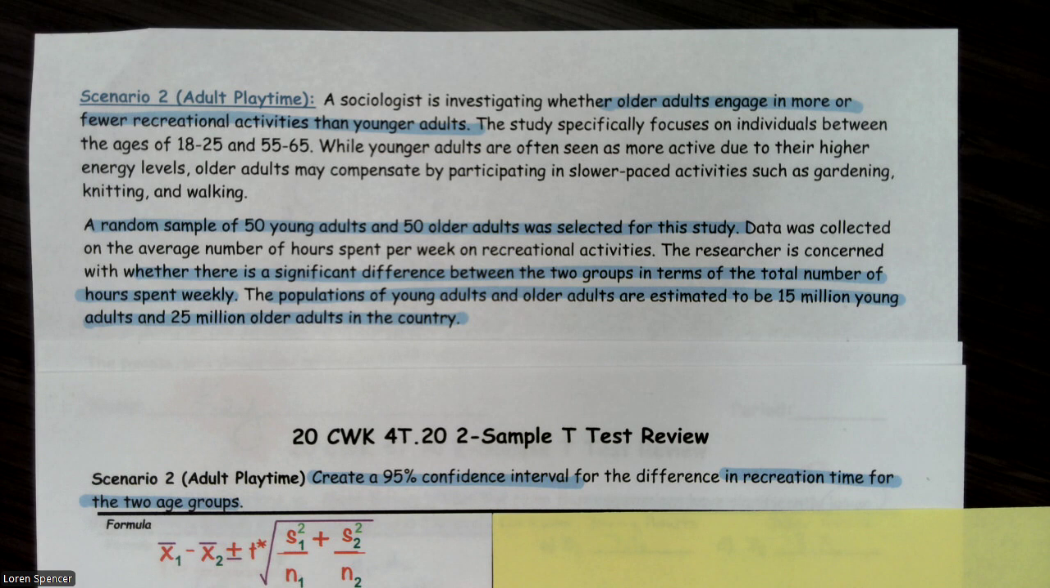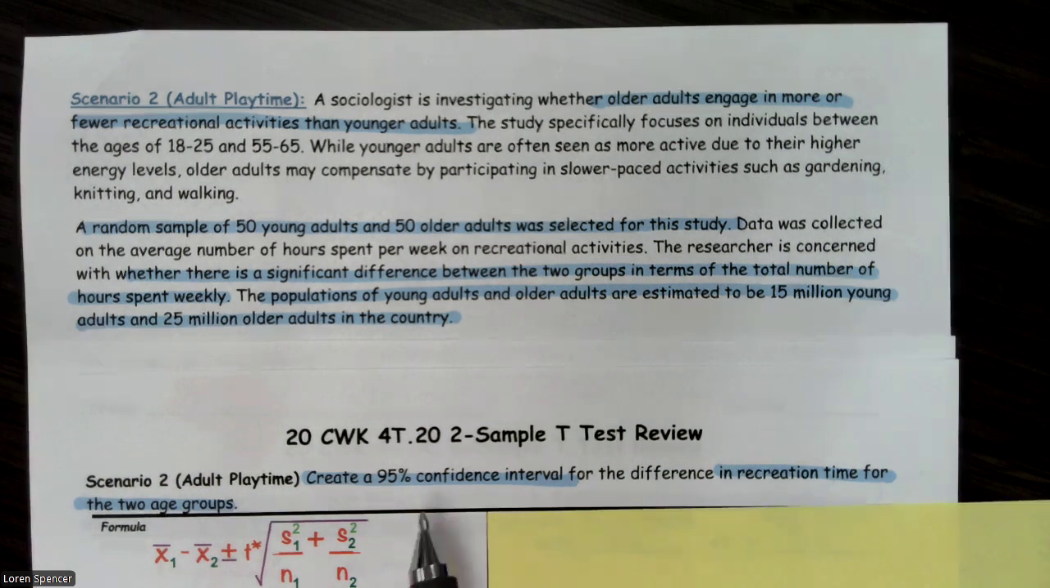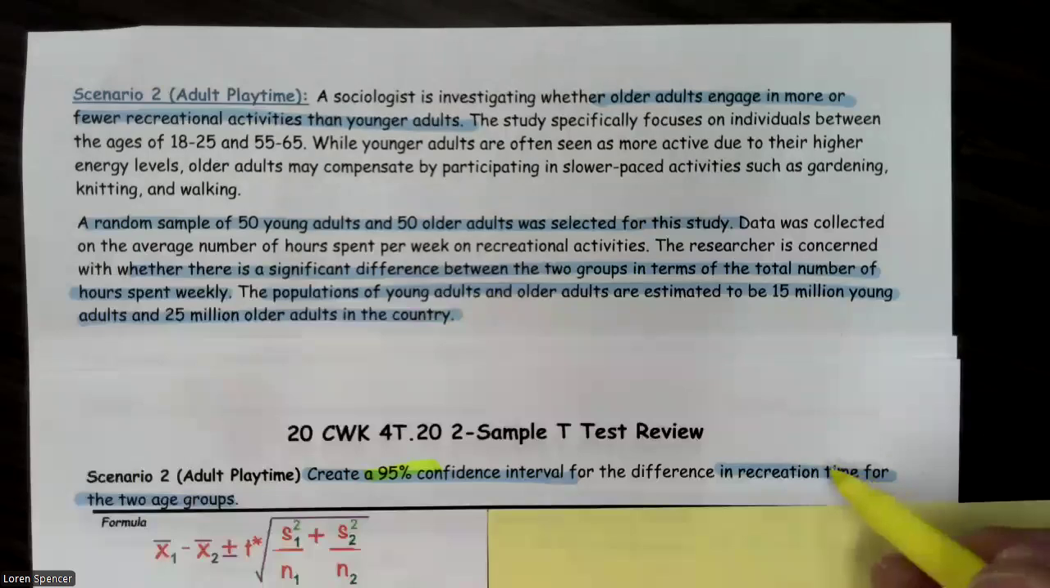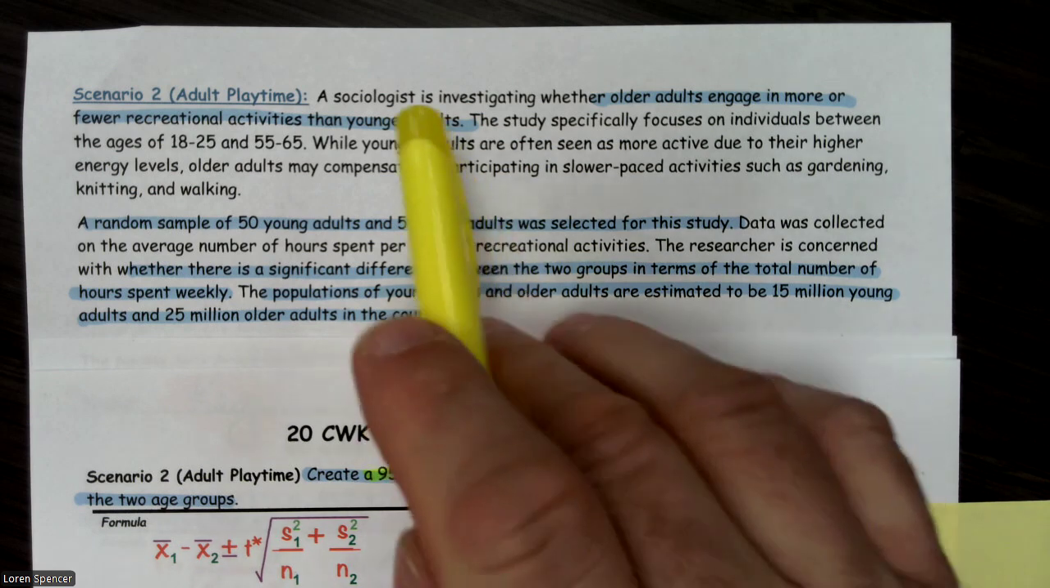This is going to be a two sample T interval, and it's adult playtime. Excuse me, let me back up. What they're going to want us to do is create a 95% confidence interval for the difference in recreation time for the two age groups. Okay, so let's read our scenario.